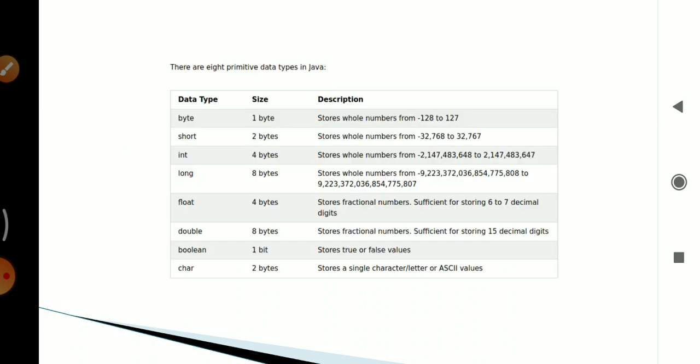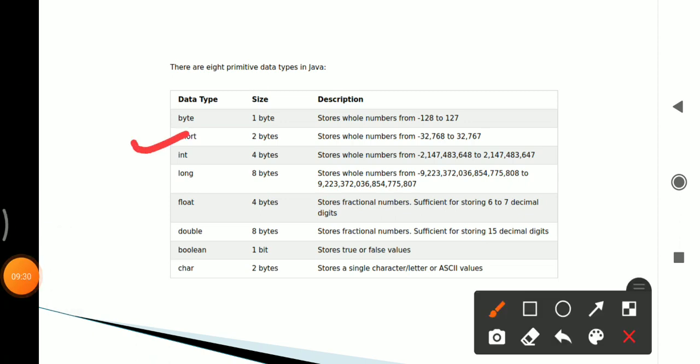They are as follows. First is byte. Byte's size is 1 byte and it stores whole numbers from minus 128 to plus 127. This is the range of byte. Then second is short. Short size is 2 bytes and it stores whole numbers from minus 32,768 to plus 32,767. Then integer has 4 bytes size.